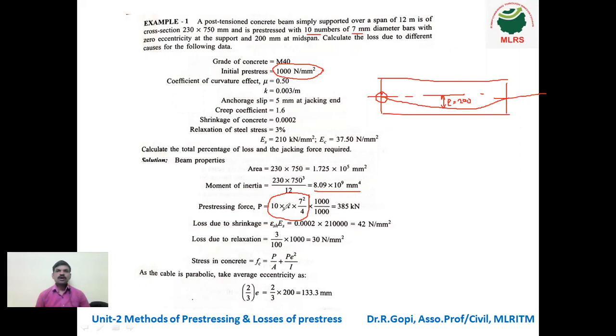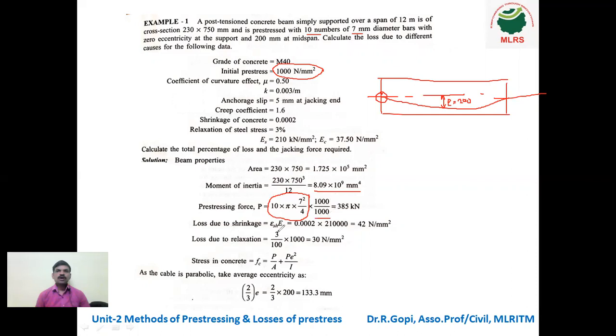So 10 into pi by 4 into d square, so pi by 4 into 7 square, into the stress, which is 1000. This area into 1000 gives the answer in Newton. But we need the prestressing force in kilonewton, so divided by 1000.